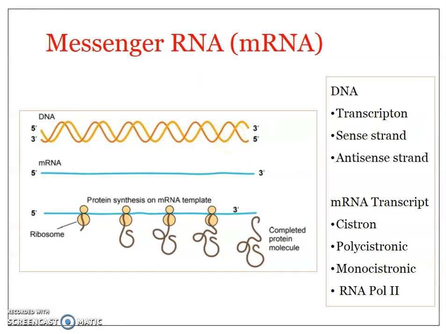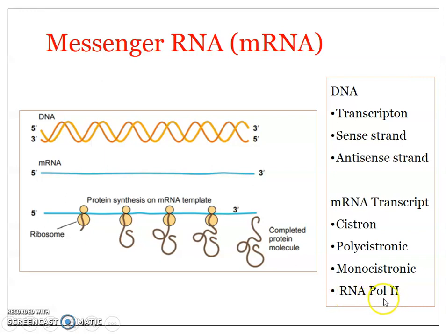It is not that the whole DNA gets transcribed at the same time. It is a part by part process. So a specific part of the DNA which undergoes transcription at a particular time to produce a particular protein becomes a transcriptome. And the transcription takes place with the help of RNA polymerase 2.